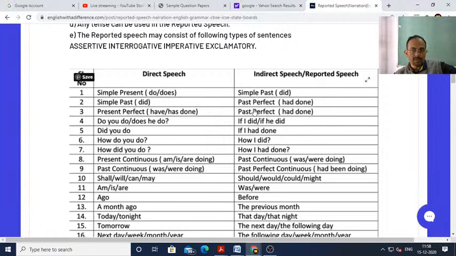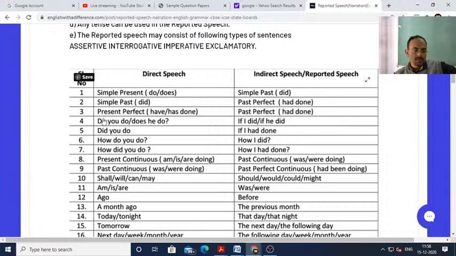Present perfect will become past perfect, like have or has done will become had done. Then do you do or does he do will become if I did or if he did. Do you do will be if I did, and does it do will be if he did. Did you go will be if I had gone. Remember, simple past becomes past perfect.